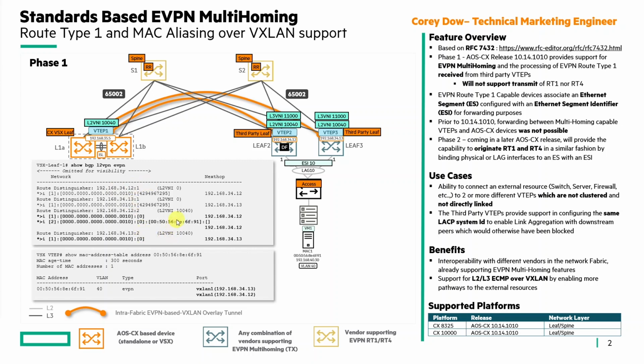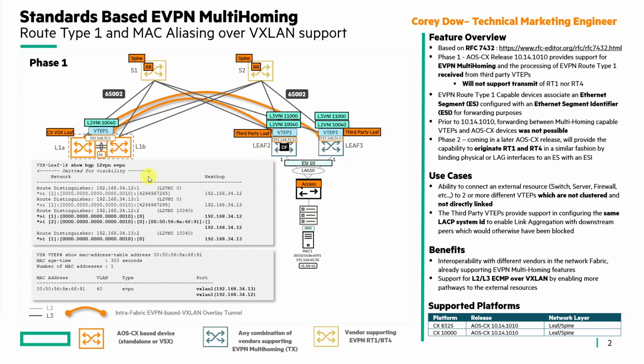So in this example, MAC entry 6F91 is associated with that shared Ethernet segment to both 34.12 and 34.13, with the end result being that the MAC address now shows the single MAC entry with two next hops, the two next hops that you see here on the right, both VTEP2 and VTEP3. This is also called MAC aliasing, as the MAC is advertised by the two different routers, as you see here.